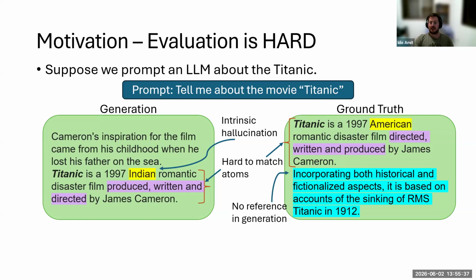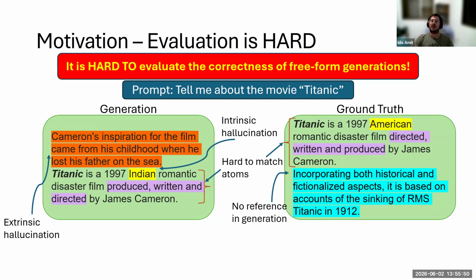Some mistakes can be found by directly comparing the generation to the ground truth, but some claims cannot really be verified. Are they correct, irrelevant, or hallucinated? The bottom line is that evaluating correctness in free-form generation is hard. Almost every attempt in the literature to evaluate free-form correctness either introduces noise or misses the exact target we actually care about.